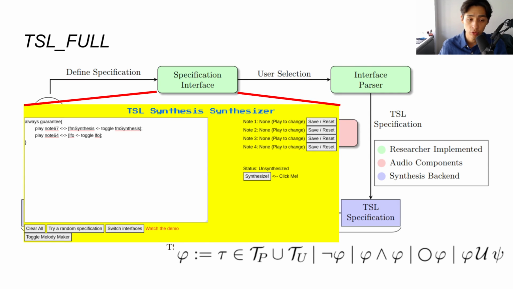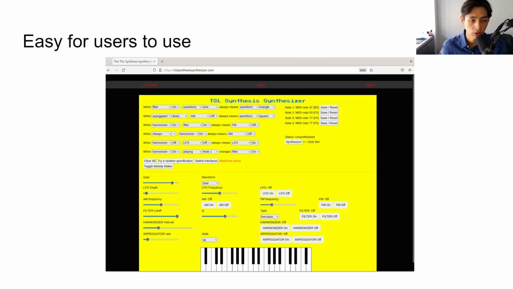In this case, it's going to be more advanced, but due to the more complex nature of writing actual specifications, they're going to have access to a richer set of specifications that they can actually use. So with all of these interfaces, as we talked about earlier, what's important is that we need a tool to be easy for users to use.